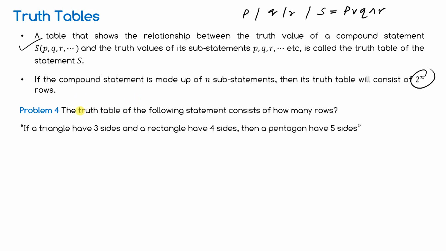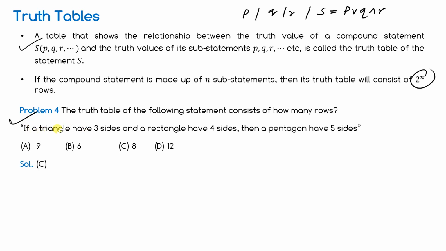Problem 3. The truth table of the following statement consists of how many rows? One compound statement is given. Now you have to find it out. When you find the truth table of this particular statement, in the truth table there will be how many rows? If a triangle has 3 sides and a rectangle has 4 sides, then a pentagon has 5 sides. How many simple statements are there? 3 simple statements are there. So what is the answer? C is the answer. 8.